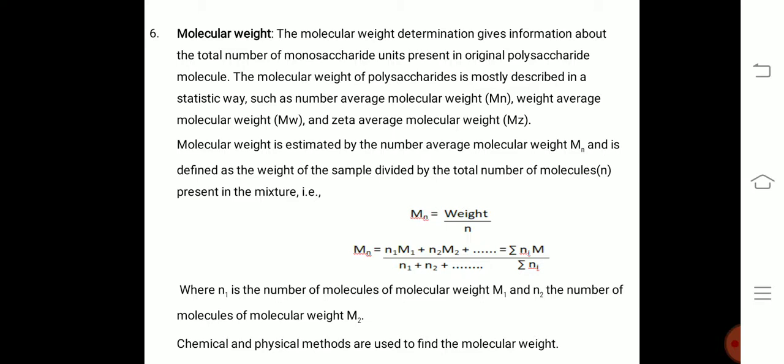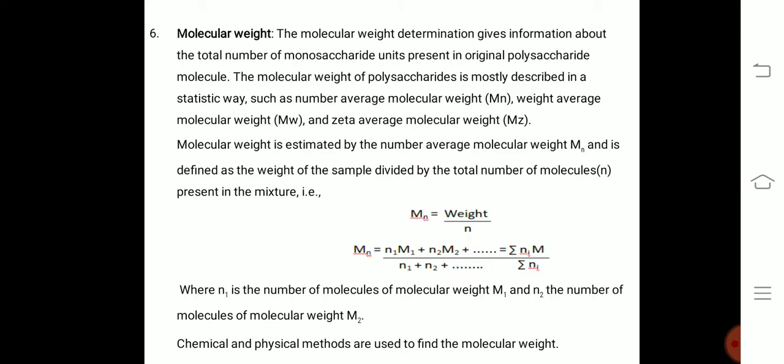And next is the molecular weight. The molecular weight determination gives the information about the total number of monosaccharide units present in the original polysaccharide molecule. And this molecular weight is mostly described in a statistical way, such as number average molecular weight, weight average molecular weight, and zeta average molecular weight.